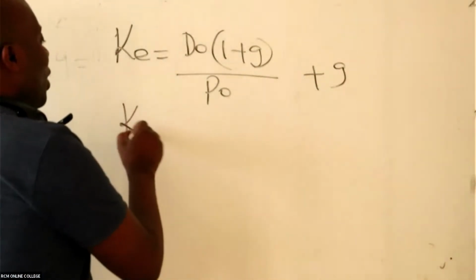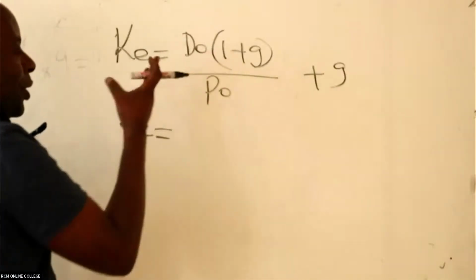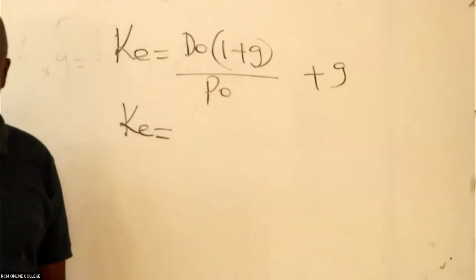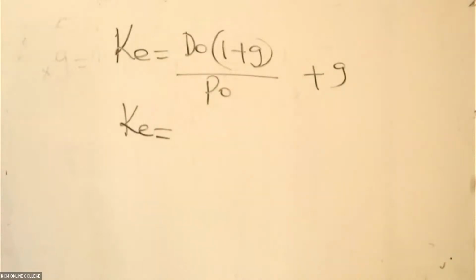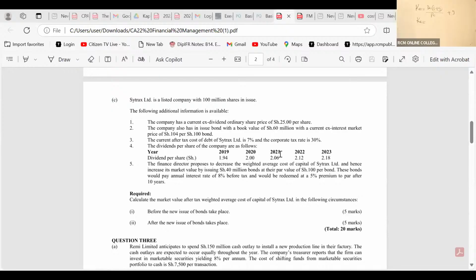D0 means today's most current dividend. Among the many dividends here, the most current one is 2.18, times 1 plus the growth rate we have gotten.